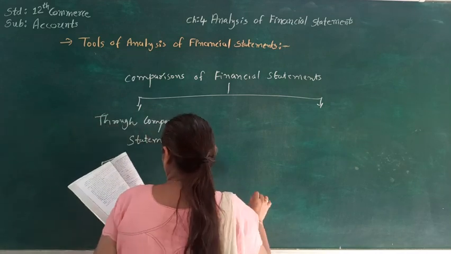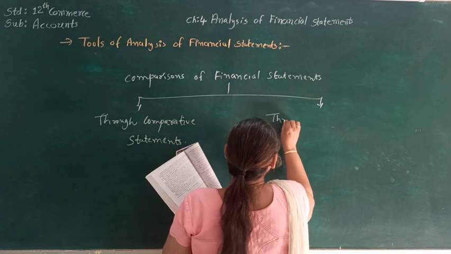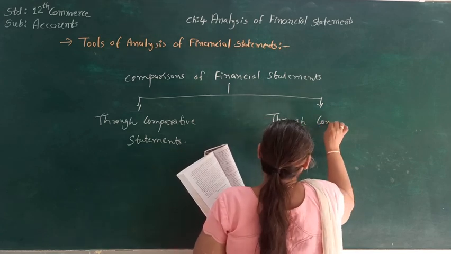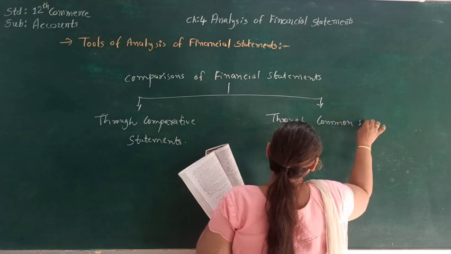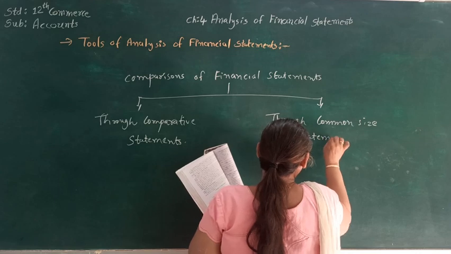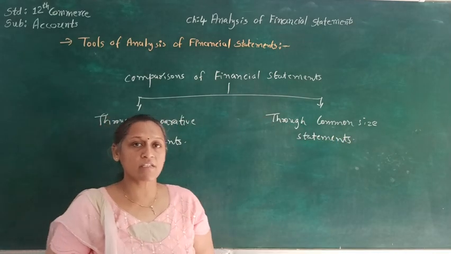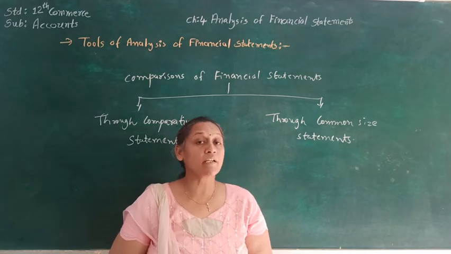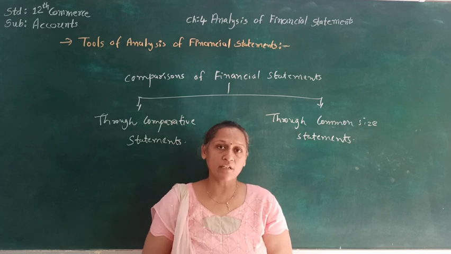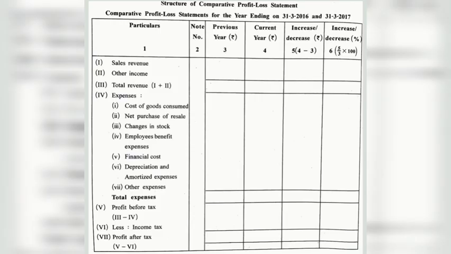And the second one is it through common size statement. So both are the comparison of the financial statement, but here we are going to learn only first, that is the comparative statement, and comparative statement is given here.